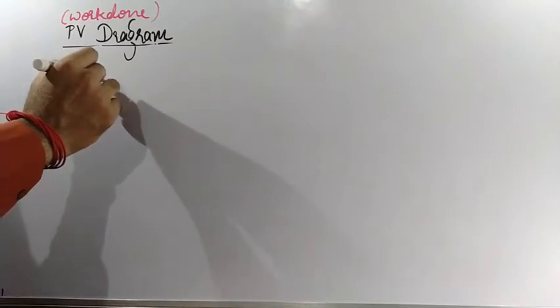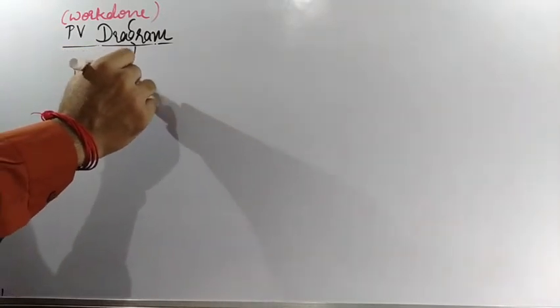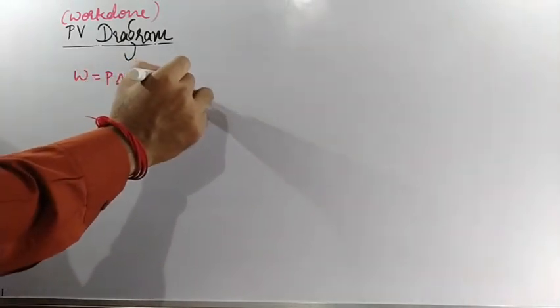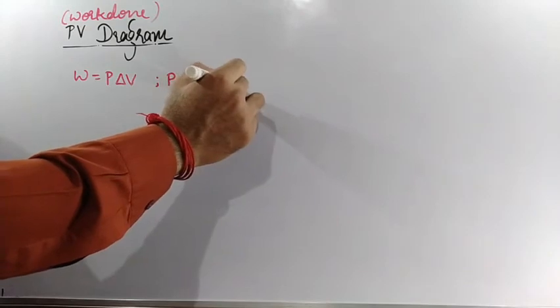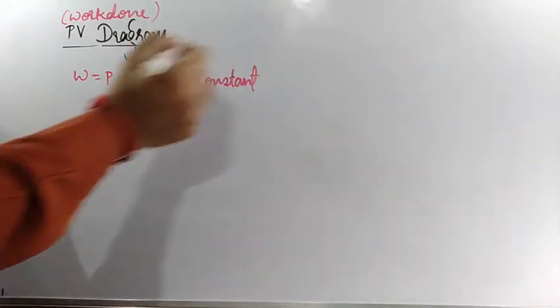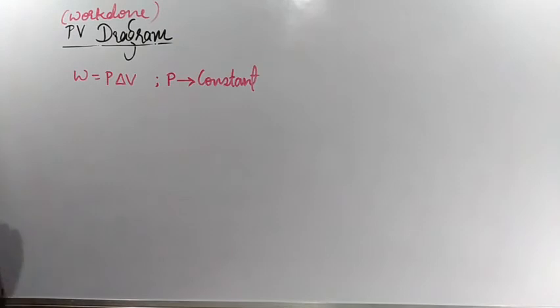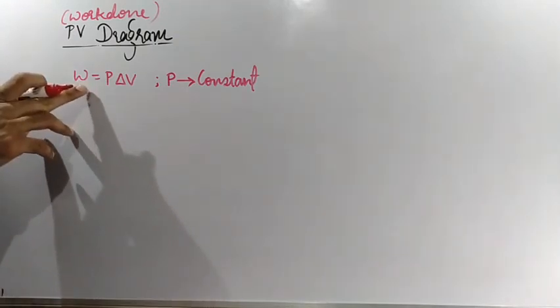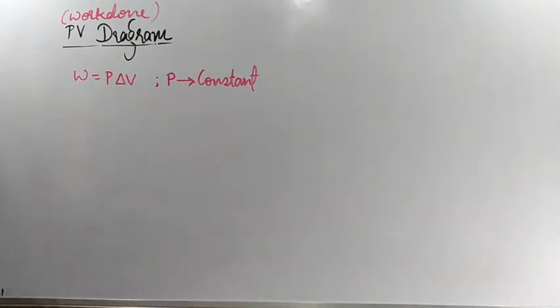Now the formula for work done is W is equal to pressure into change in volume. This formula is applicable only when P is a constant value, remember. If pressure is constant, you can apply W is equal to P delta V to calculate work done. Always remember. Clear? Next, if we don't have pressure as a constant value,